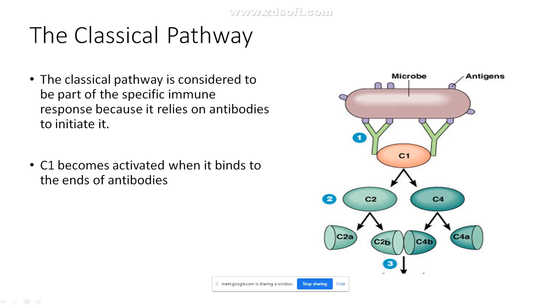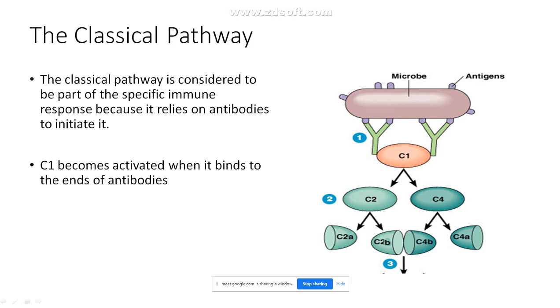See, in the classical pathway, this is a microorganism, and the microorganism has certain protruding regions. These protruding regions are your antigen. Once the body encounters this antigen, immediately your circulating antibodies become activated once they face the challenge from the microorganism.